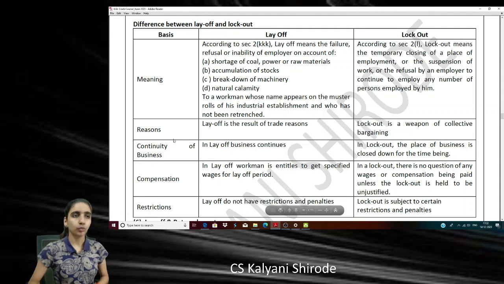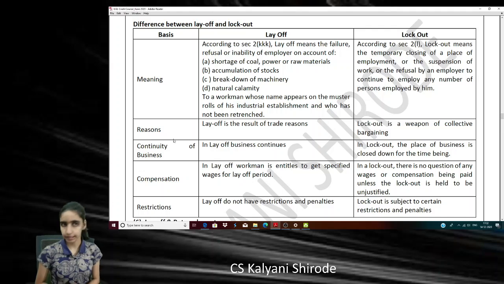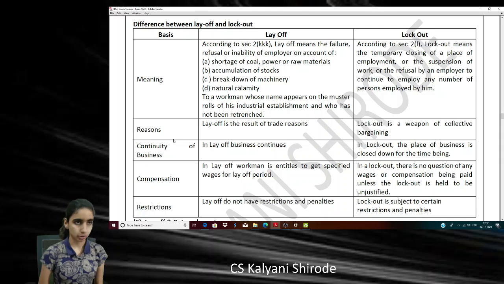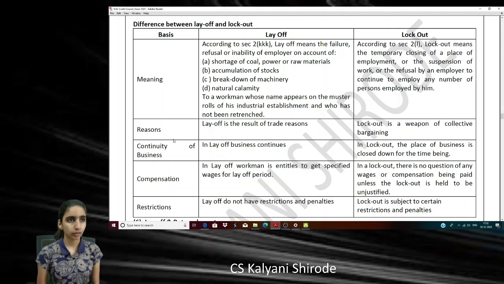All. So one more revision video for CS Executive Old Syllabus IGL. This is from your Industrial Disputes Act. I'll be revising 4 concepts with you today: layoff, lockout, retrenchment, and strike. Many students have confusion in these 4 concepts, and many MCQs are asked from these concepts. So revising with you these 4 concepts, starting with layoff.